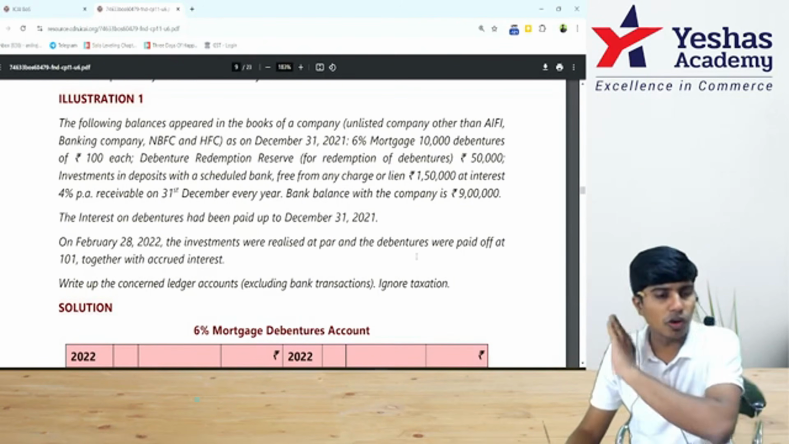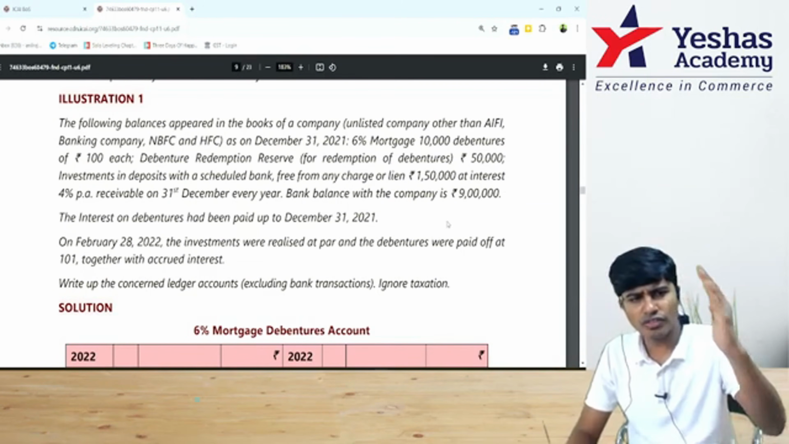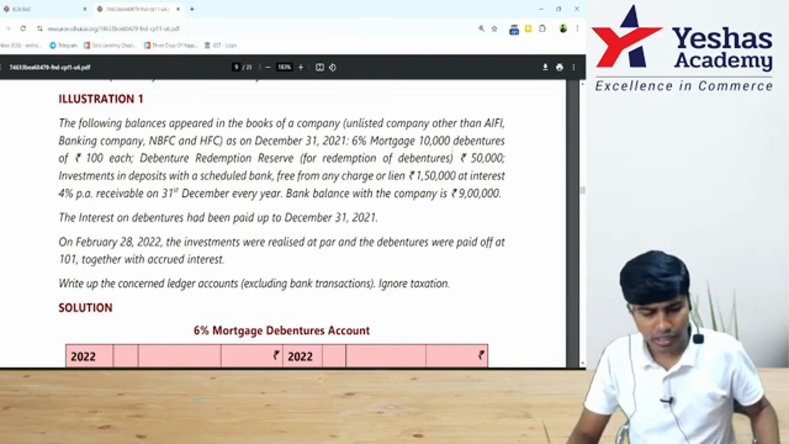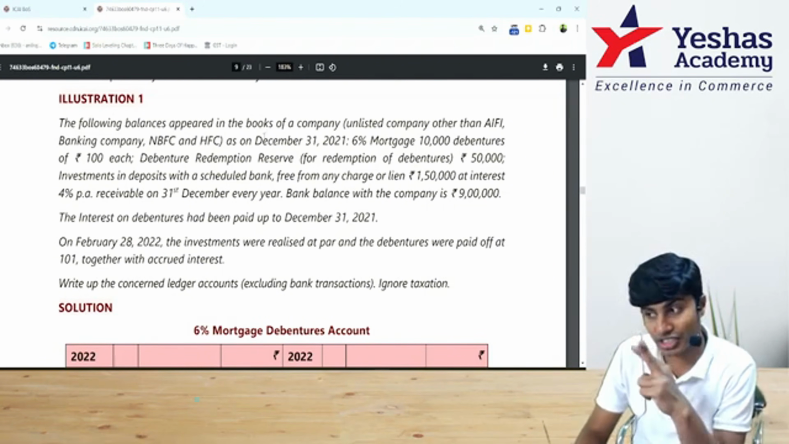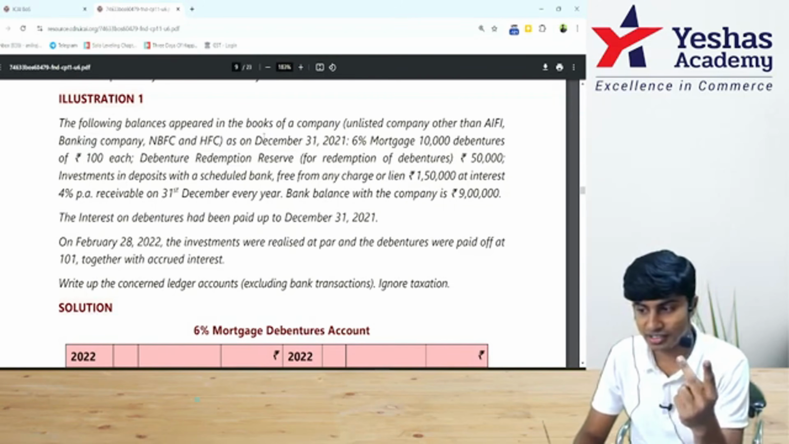So to begin with, we'll not focus on ledger accounts. We'll only think of journal entry. Is that fine? Let's start. The following balances are there. Or do you want me to do both together? Journal, ledger, journal, ledger, journal, ledger.